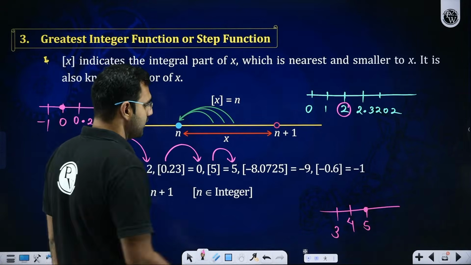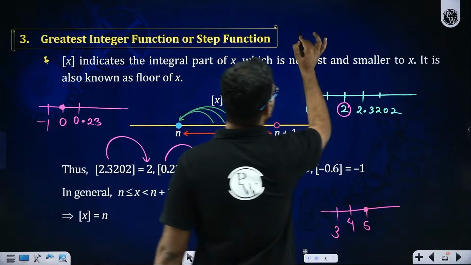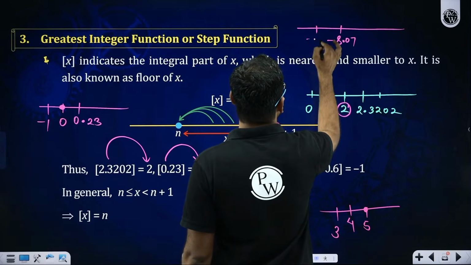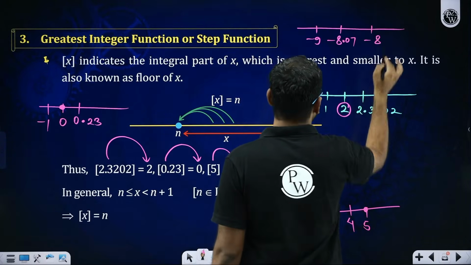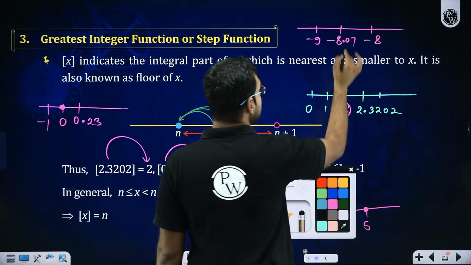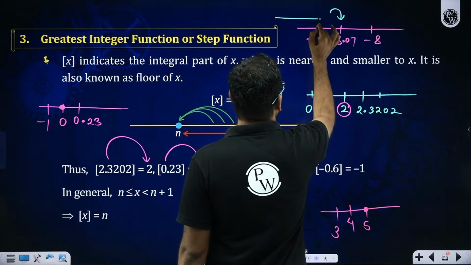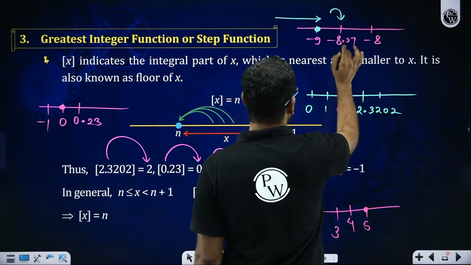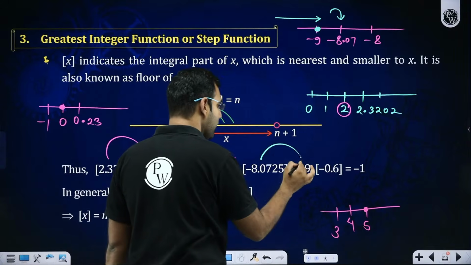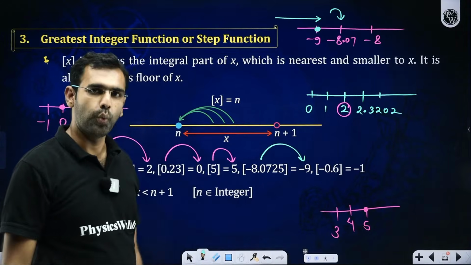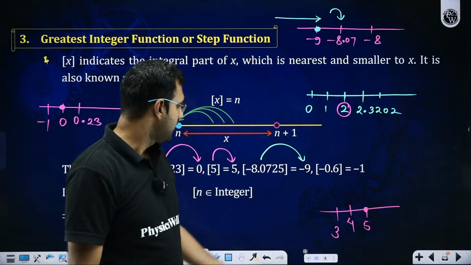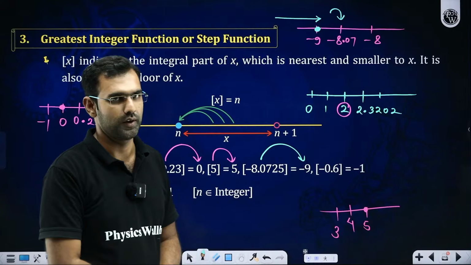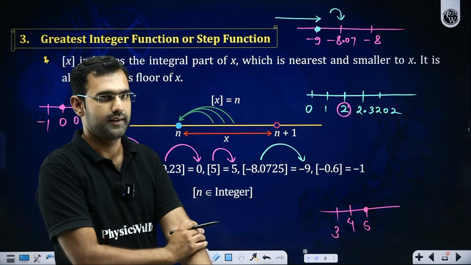For example, GIF of -8.07. Look at the number scale. This is -8.07. On the left of it, there is -9. On the right of it, there is -8. Among these integers, including this, whichever are less than it or equal to it, which one is the greatest? Sir, -9. Is -8 less than -8.07? No. So the greatest is -9. So GIF of -8.07 will be -9. Is everyone able to process this idea, or are you feeling confused? Do let me know if there is any query or confusion. Students, did you all get that?